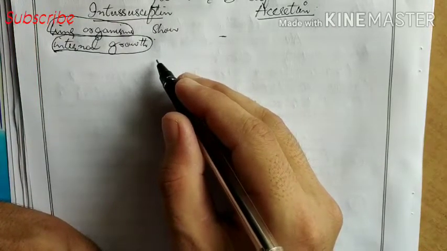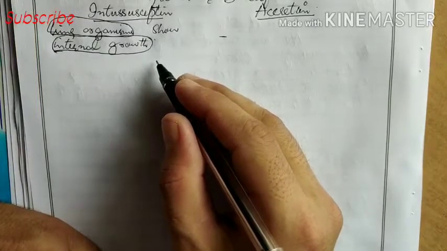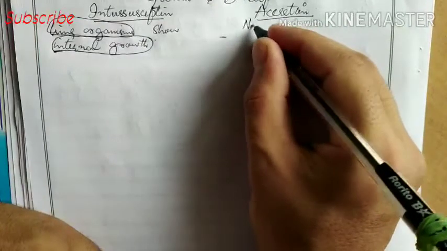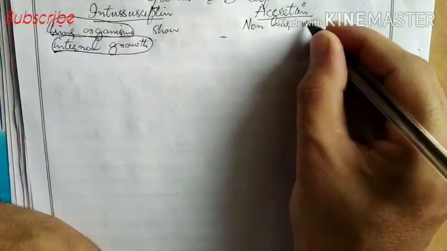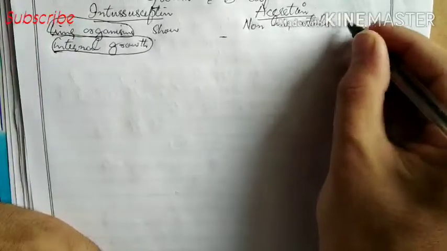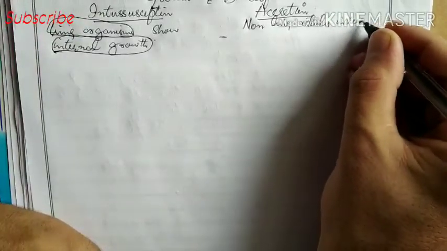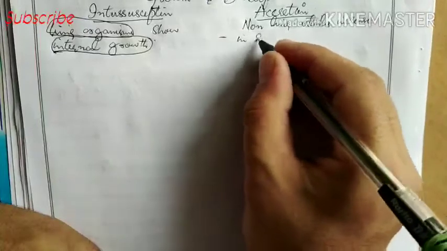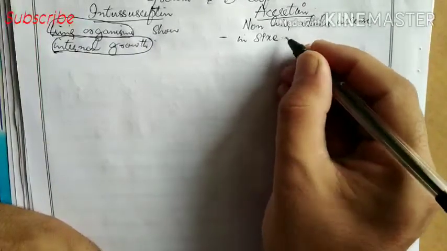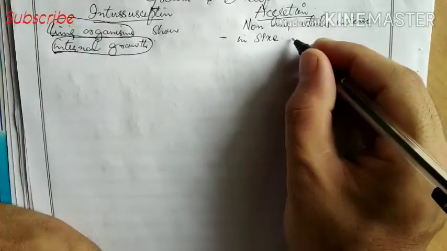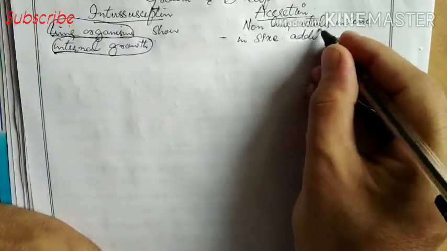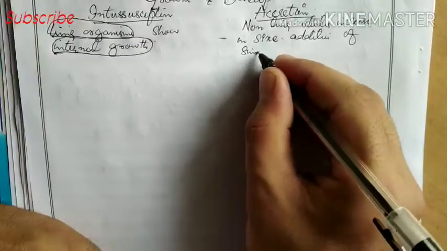Now, non-living things or non-living articles also increase in size. They increase in size due to addition of similar materials on their outer surface.